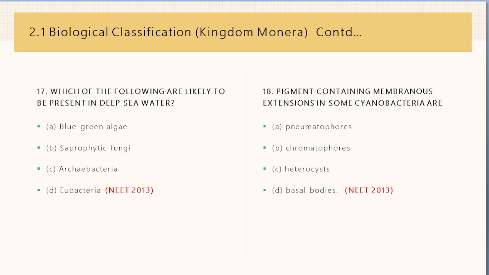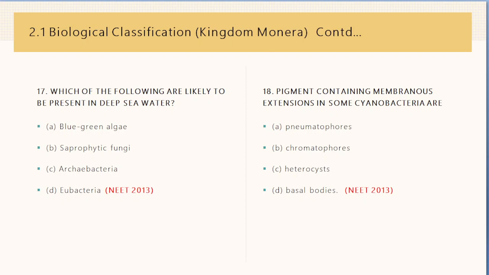Now, next question is, which of the following are likely to be present in deep sea water? Okay. And the options are blue-green algae, saprophytic fungi, archaebacteria, and eubacteria. This was asked in NEET 2013, and the answer for this is archaebacteria. Archaebacteria belong to a group of prokaryotic organisms called Monera.